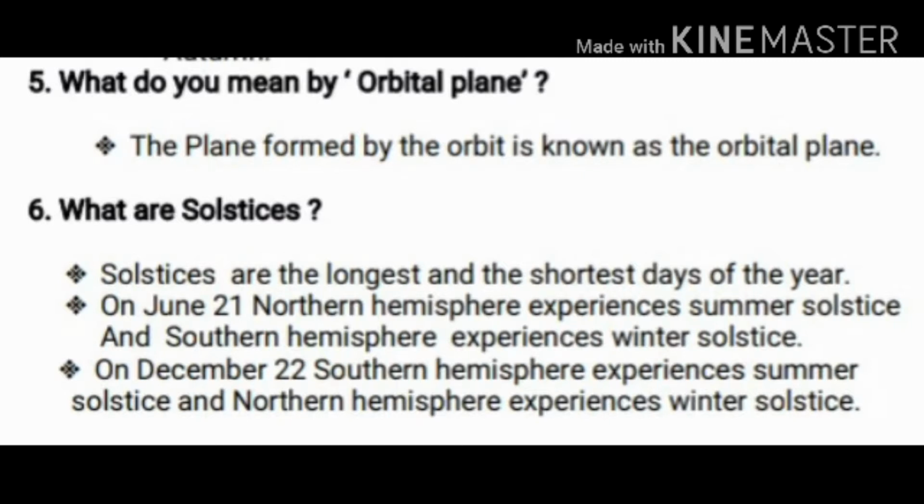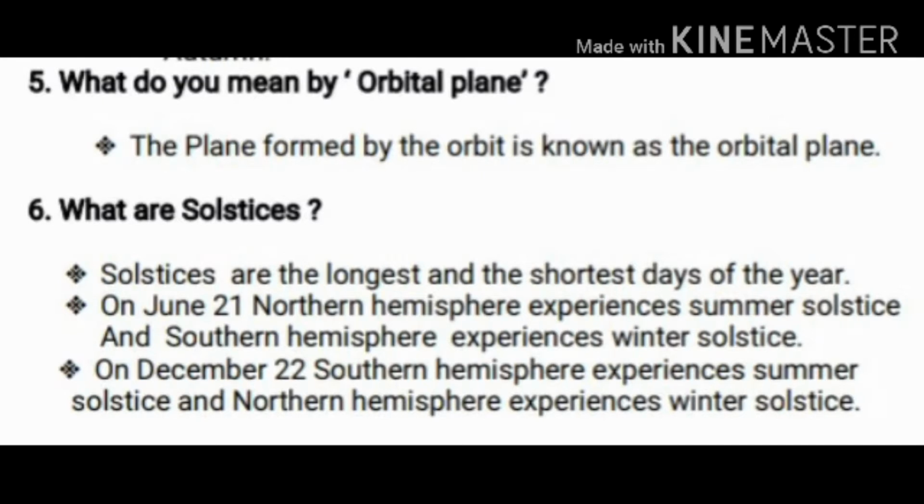What are solstices? Solstices are the longest and the shortest days of the year. What does solstice mean? Solstices are the longest and the shortest days of the year. Clear? On 21st June, the northern hemisphere experiences summer solstice and the southern hemisphere experiences what solstice? Winter solstice. Clear? On 22nd December, the southern hemisphere experiences summer solstice and the northern hemisphere experiences the winter solstice.